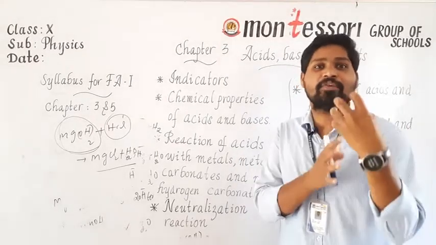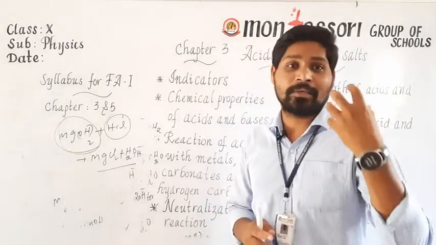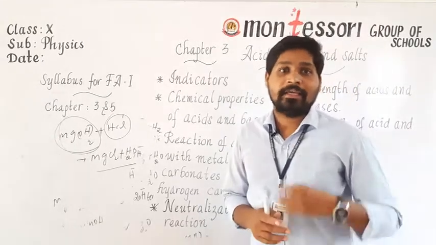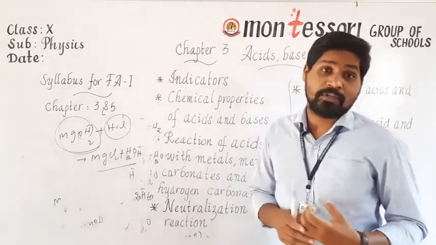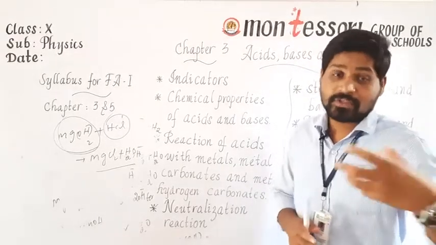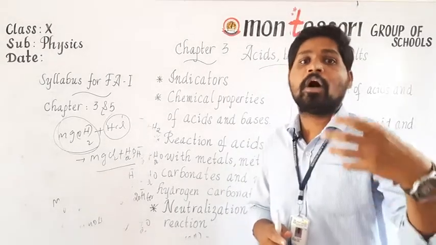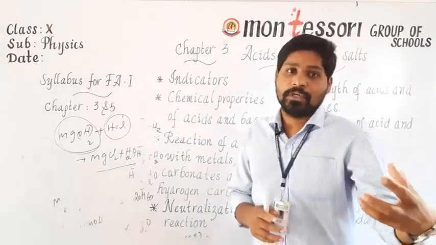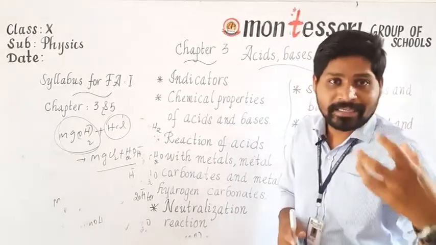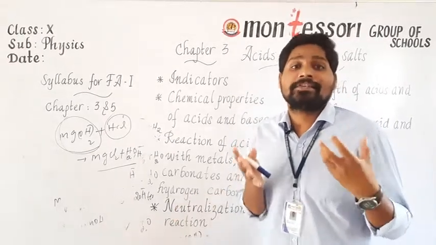For example, if you take sodium chloride, the pH value of sodium chloride is 7. So sodium chloride comes under a neutral salt. If you take sodium carbonate, Na2CO3, and sodium hydrogen carbonate, their pH value is more than 7. So generally these come under basic salts. If you take copper sulfate, CuSO4, the pH value of this salt is less than 7. So this comes under acidic salts.